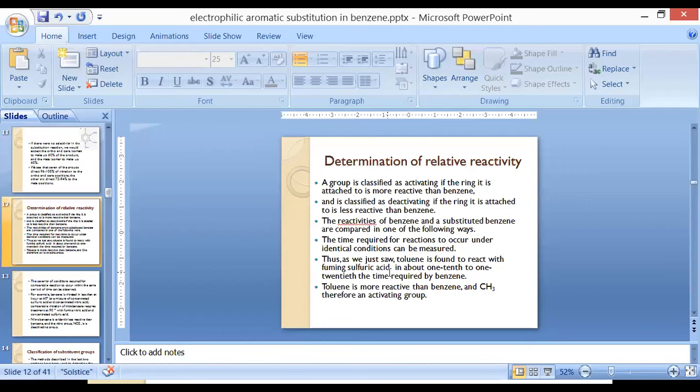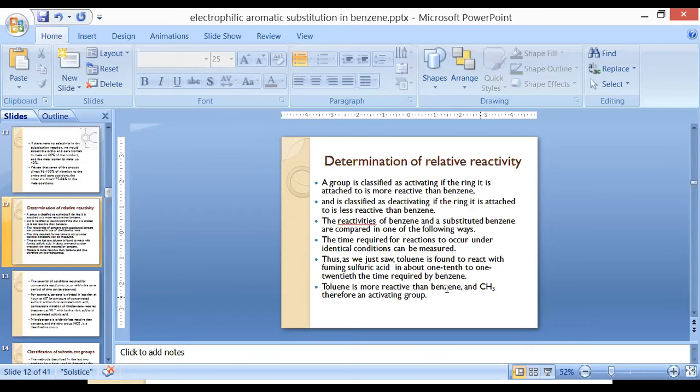When benzene reacts with fuming sulfuric acid, it forms benzene sulfonic acid, and when toluene reacts with sulfuric acid, it forms toluene sulfonic acid. But the reaction rate of toluene is higher when compared with benzene, taking 1/10 to 1/20th of the time required by benzene. So toluene is faster in nature as compared to benzene. So we can say toluene is more reactive than benzene.